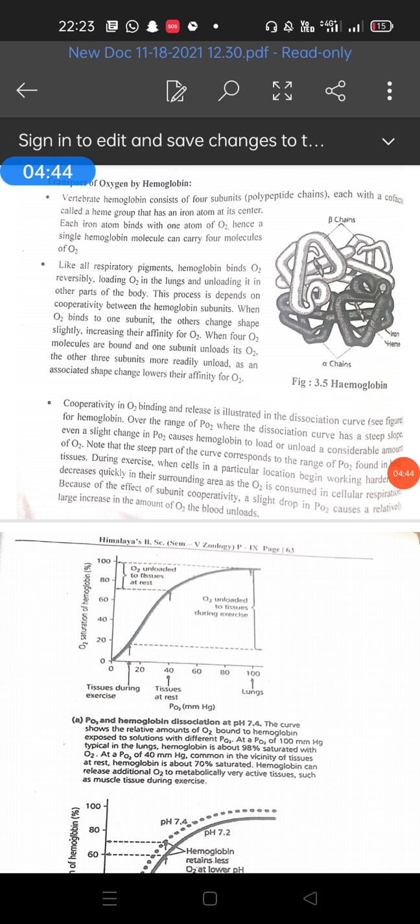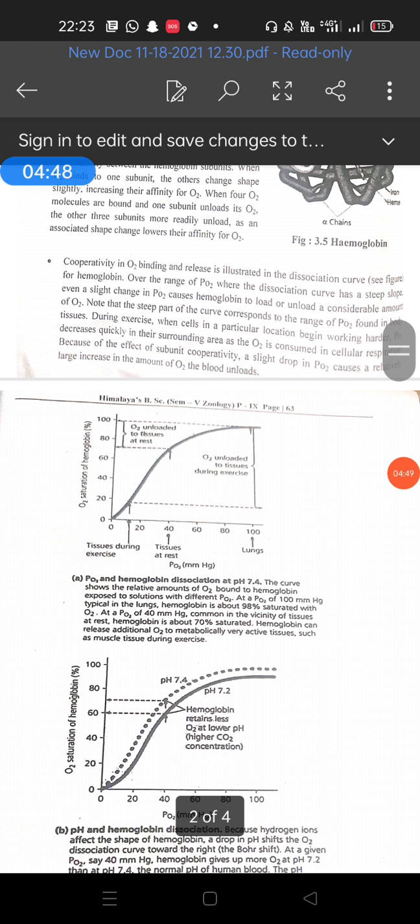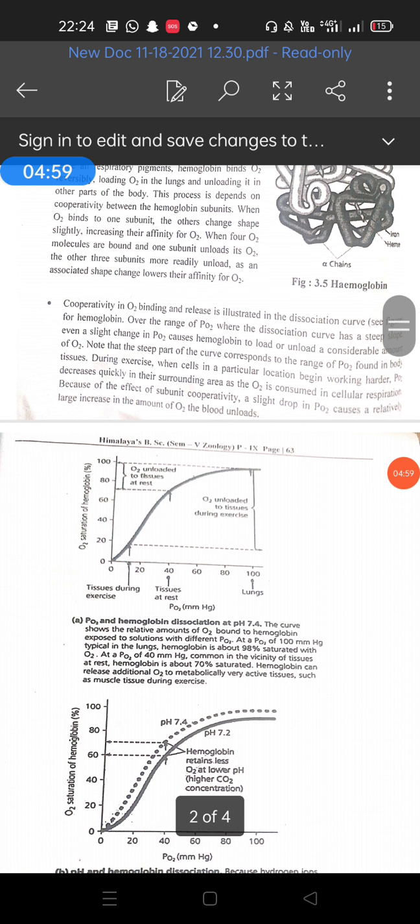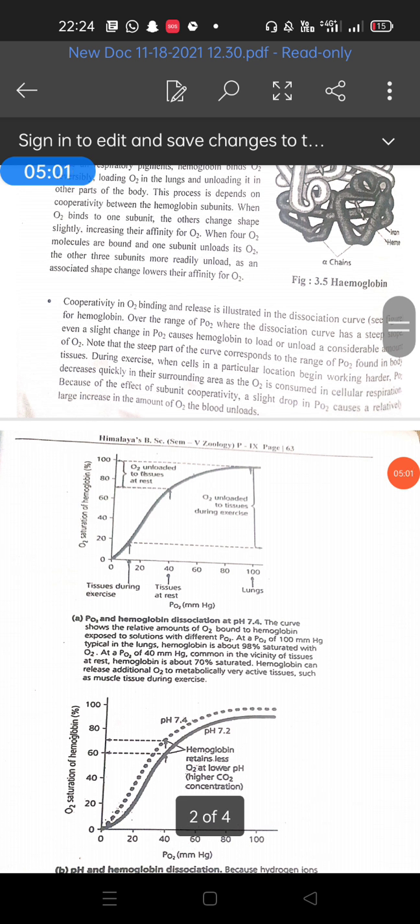The partial pressure of CO2 in the alveolar air is 40 mmHg, and the partial pressure of CO2 of blood entering the pulmonary capillary is 45 mmHg. So the difference in partial pressure causes diffusion of CO2 from the capillaries into the alveoli, because diffusion means transfer from higher concentration to lower concentration.